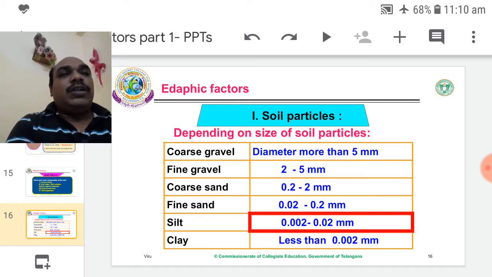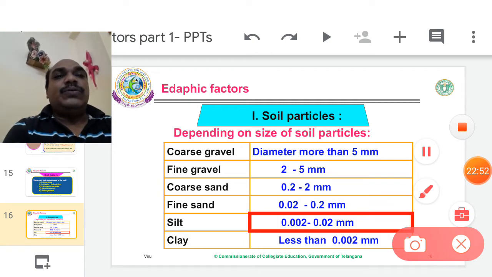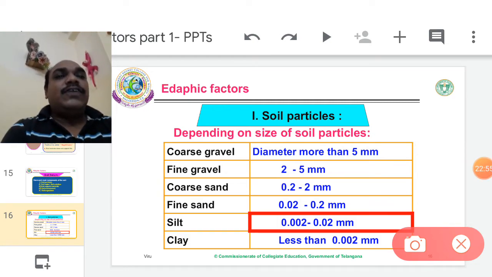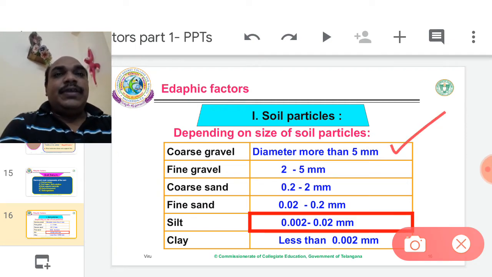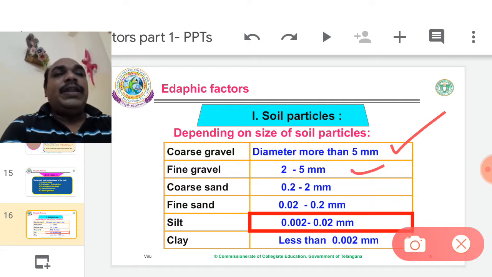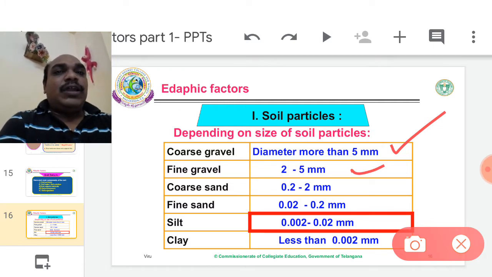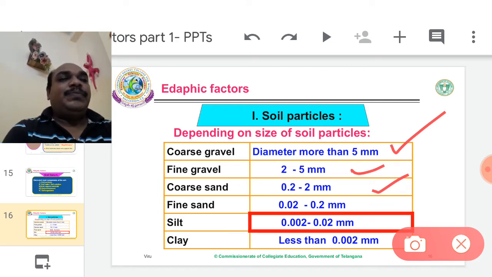Now the first one is soil particles. Depending on the size of the soil particle, these are divided into some categories. More than 5 millimeter, that particle is considered coarse gravel. If 2 to 5 millimeter size, that soil particle is called fine gravel. 0.2 to 2 mm size, so maximum 2 mm, minimum 0.2 mm, if the particles are in between, they are considered coarse sand.